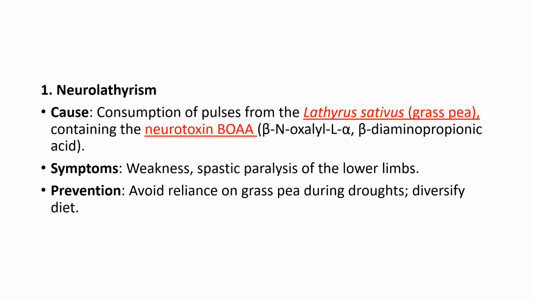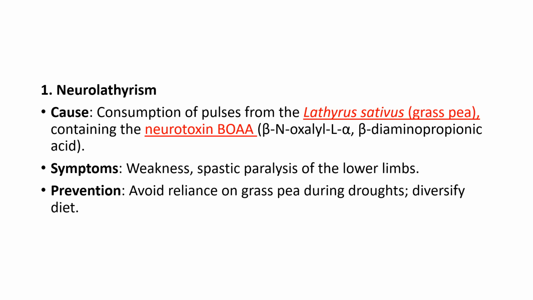So the first foodborne disease we are going to discuss is neurolathyrism. This is caused by the consumption of pulses from the plant Lathyrus sativus. The common name of this plant is grass pea. It contains a neurotoxin called BOAA, that is beta-N-oxalyl-L-alpha,beta-diaminopropionic acid.